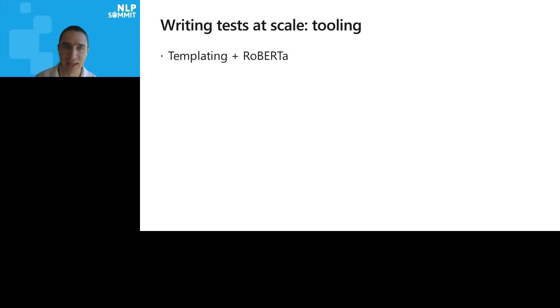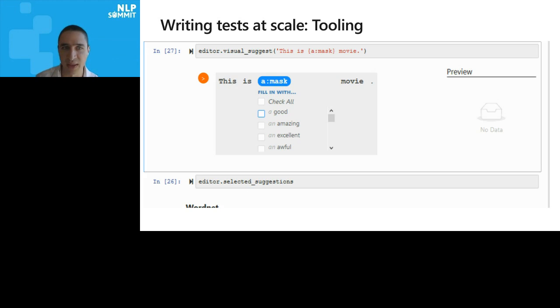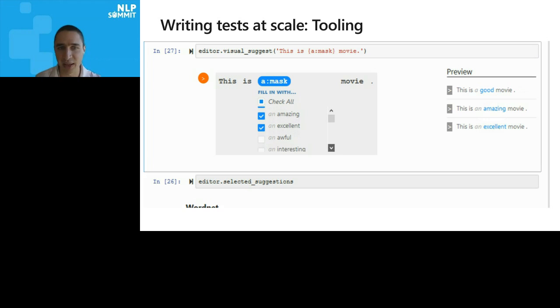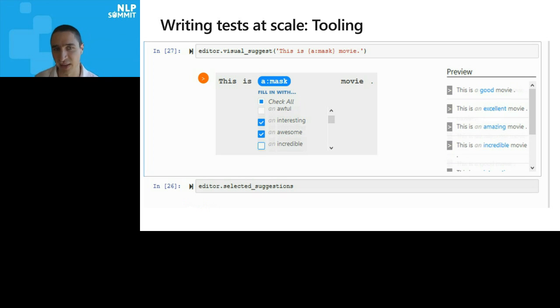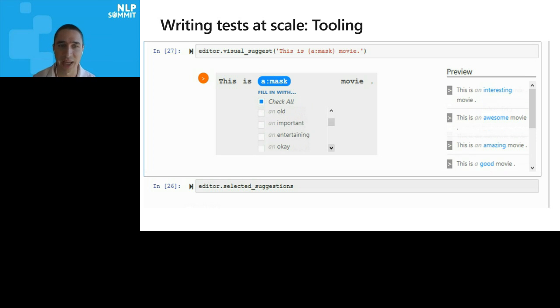So here's what I mean. Let's say you think of "this is a good movie." You can generalize it to "this is a positive thing movie." And Roberta will give you a bunch of suggestions that you can pick, like great, incredible. Notice that the human is selecting what makes sense in this context. This helps you generalize quickly to a lot of examples. From one, you create a lot, so you get more coverage.